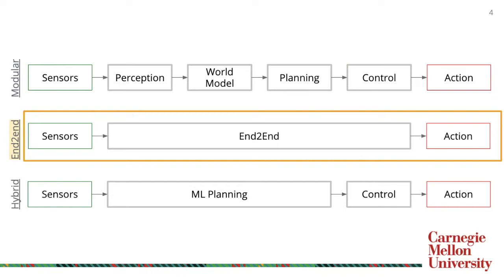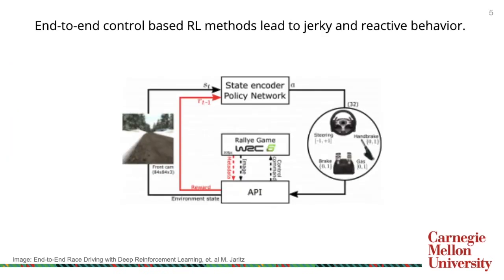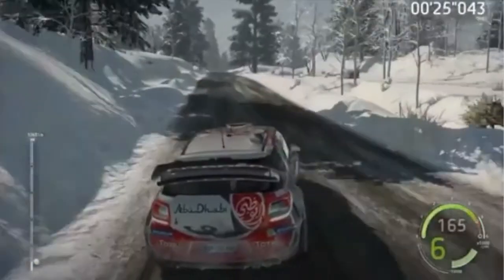More recently, machine learning has made it possible to directly map sensors, such as RGB cameras, to actions, such as throttle, brake, and steering. These are called end-to-end systems. Shown here is one such end-to-end system that uses reinforcement learning. However, since deep learning is a black box, there are safety concerns using it to directly control a car. Furthermore, it has been observed that the resulting control policies are often jerky, as shown here.